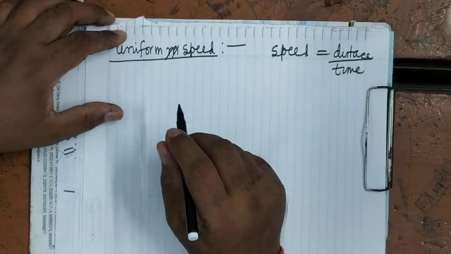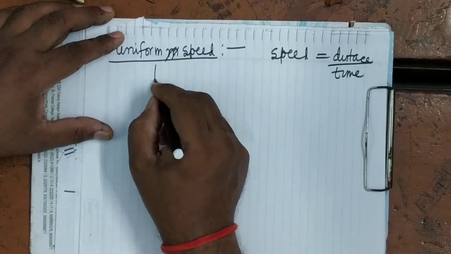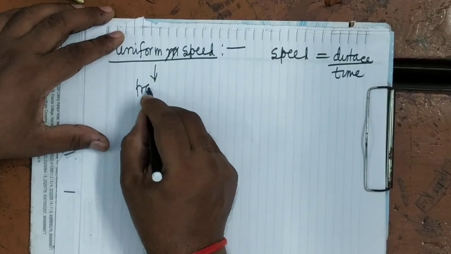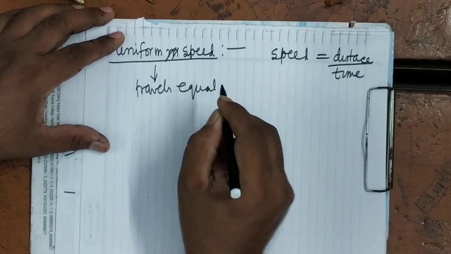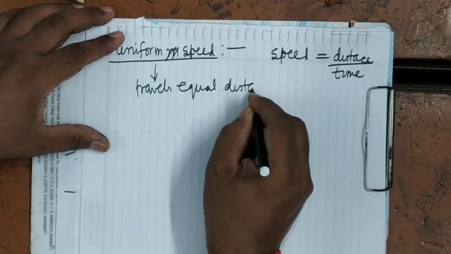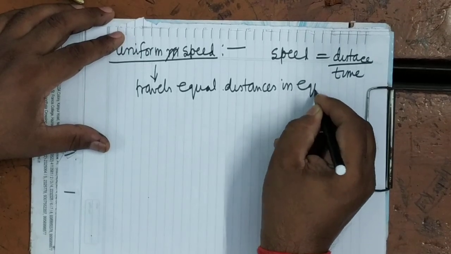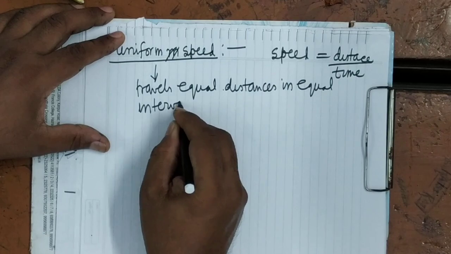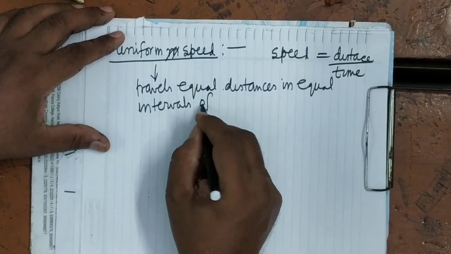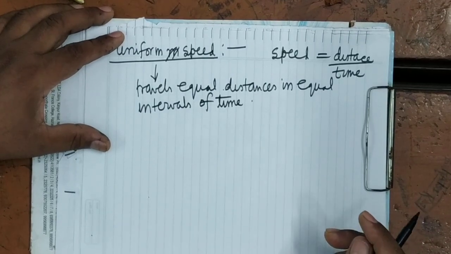Uniform speed means if a body travels equal distances in equal intervals of time, then the body is said to have uniform speed.